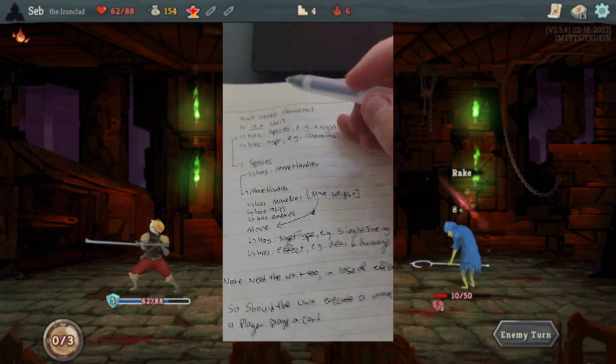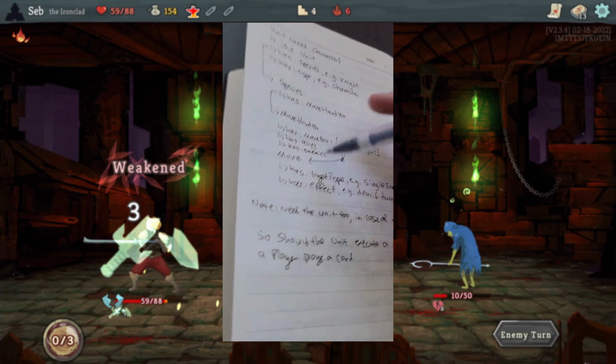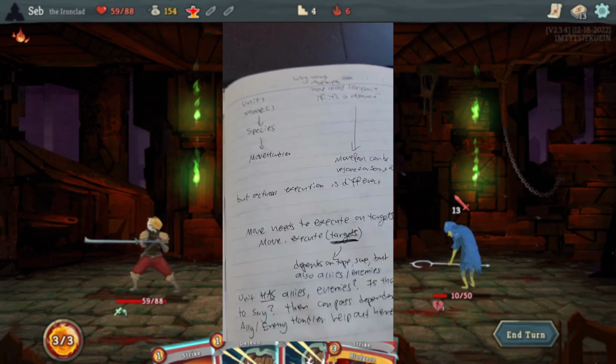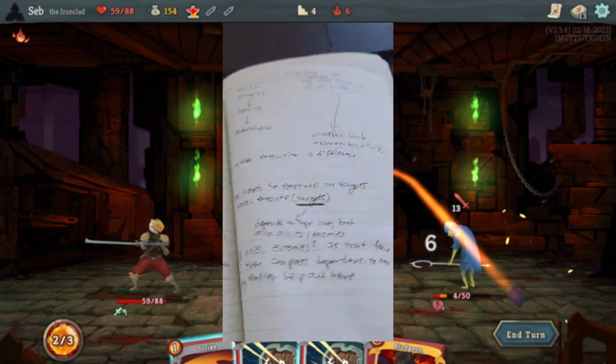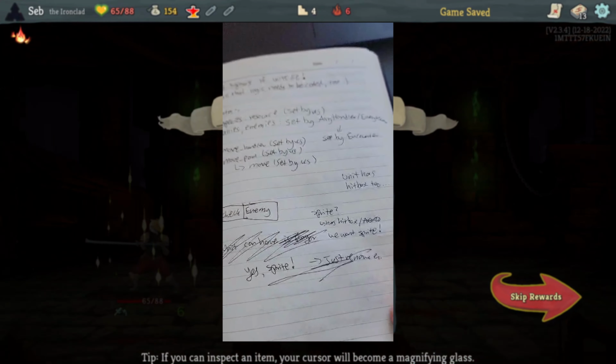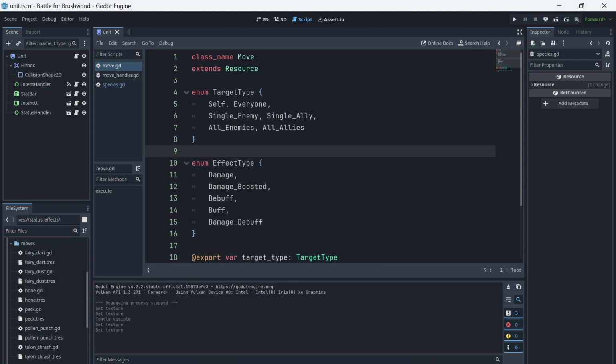I had to design moves in a way that they could be easily updated and applied to various types of units, while making sure that each unit had a specific set of moves they could use, each with a specific probability of being executed. To solve this, I decided to create 3 additional resources. First, the move resource. All moves have a target type, which represents what its user can target, such as a single enemy, a single ally, or itself.